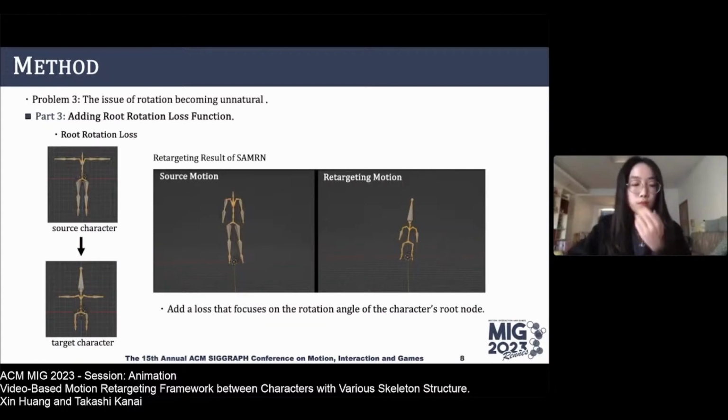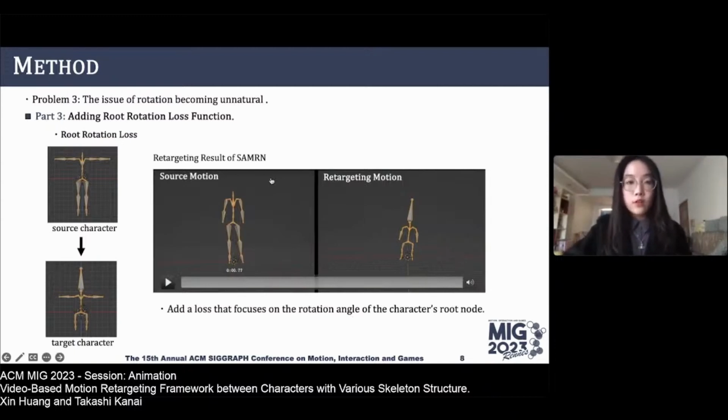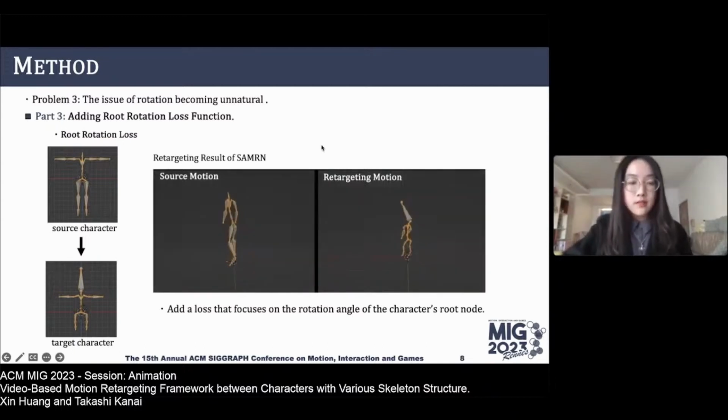And moving on to the third problem, when the root node of a character rotates more than 180 degrees in the retargeting network, the movements end up looking unnatural. This could be because the retargeting learning doesn't have enough rotation information, so we add a loss function that focuses on the rotation angle of the character's root node. We also tried using 6D rotation representation instead of quaternion in the training process, but we found that adding a loss function is a more effective way.